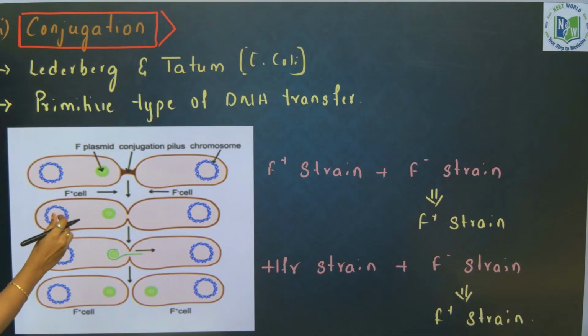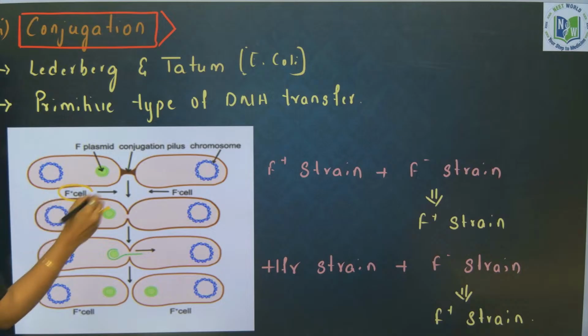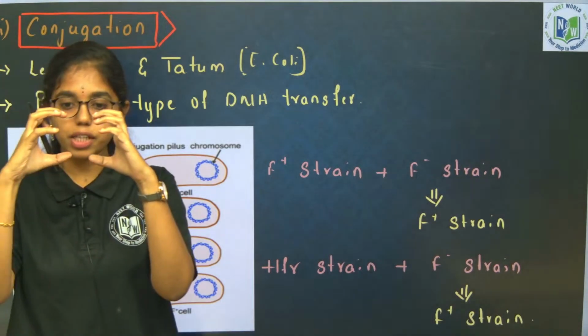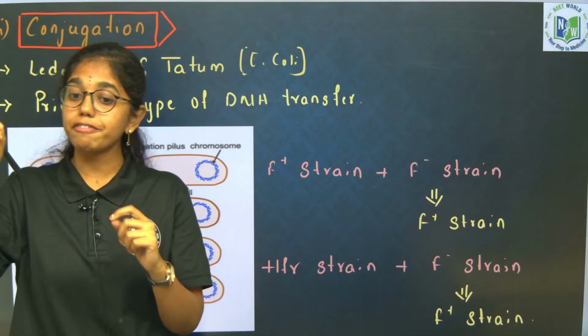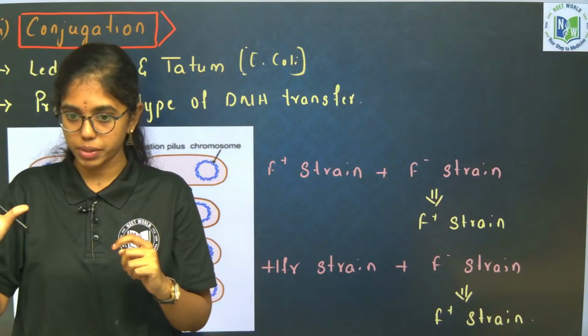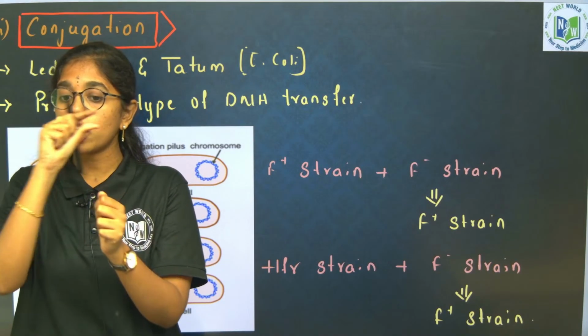That plasmid DNA can have many factors, like the F factor and Ti factor. If the plasmid DNA has the F factor, we call it the F plus strain. This F plus strain will attach with an F minus strain of another bacterium, where the F factor is absent in the plasmid DNA. These two bacteria come into close proximity by a conjugation tube.